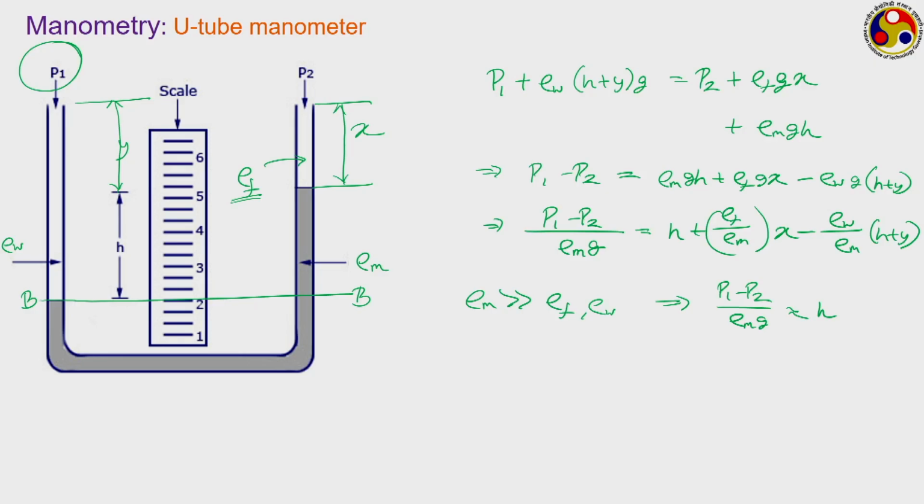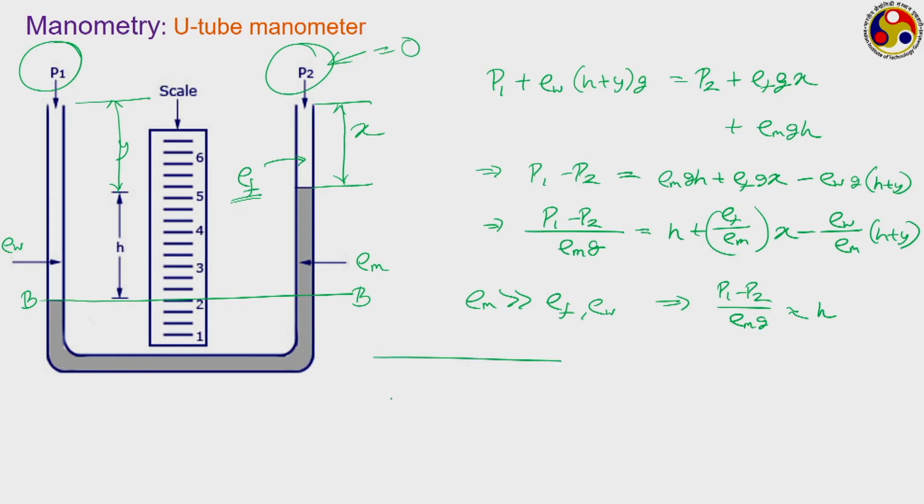Another important thing is that, particularly when this P2 is atmospheric pressure, you can directly get a measurement of the gauge pressure using this manometer, because P1 minus P2 is the one that you are evaluating, which is precisely the idea of gauge pressure. Means what you are getting is P1 minus P atmosphere, that is the gauge pressure at location 1. So, U-tube manometer can easily be used for calculation of gauge pressure. However, if we are looking for an absolute pressure measurement, then P2 should be equal to 0. Quite often we use this kind of manometer for differential reading as well.